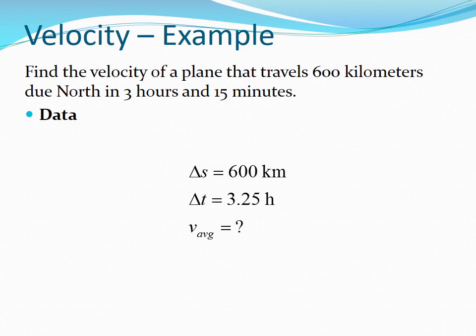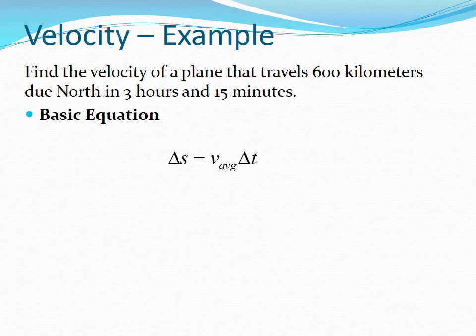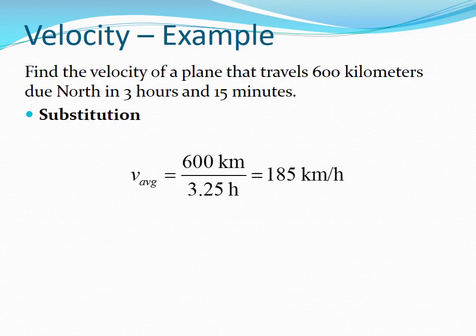The basic equation is our displacement equation. Rearrange the basic equation to obtain the working equation. Substituting the known values allows us to calculate the average velocity of 185 kilometers per hour. But since we are looking for a velocity, we must have a direction. Velocity is always in the same direction as the displacement. Since the motion is due north, the velocity is 185 kilometers per hour due north.